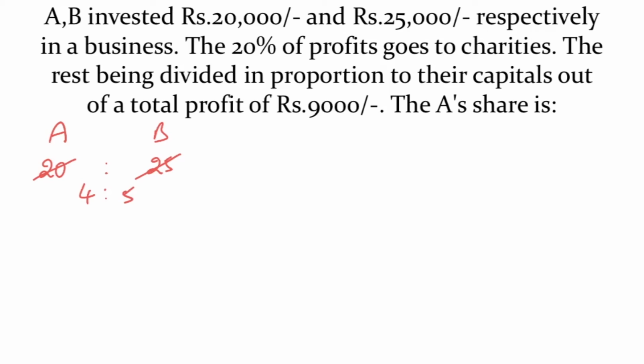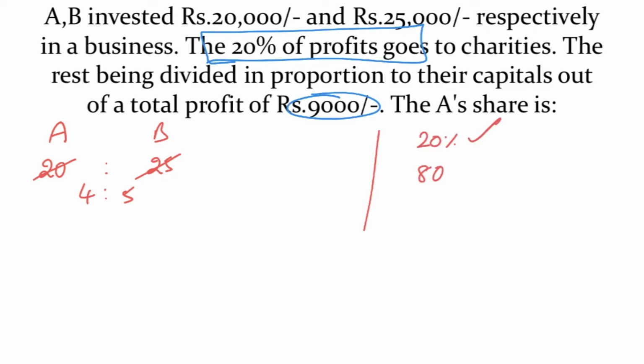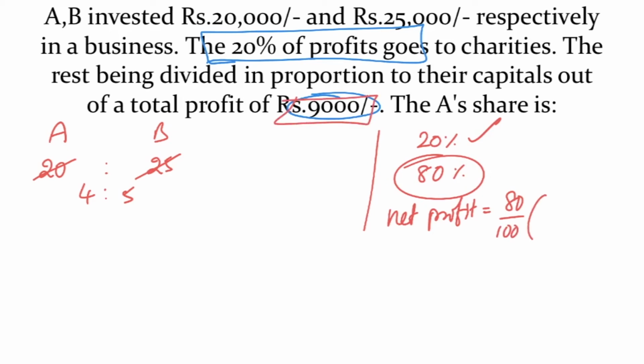It is clear. How much profit is shared among them? 9,000 profit is shared among them, but before sharing they are giving 20% to charities. So if they give 20% to charities, still 80% is left. So net profit is how much? Net profit is 80% of total profit 9,000. That is equal to 8 into 9, 7,200 rupees. So net profit is 7,200.